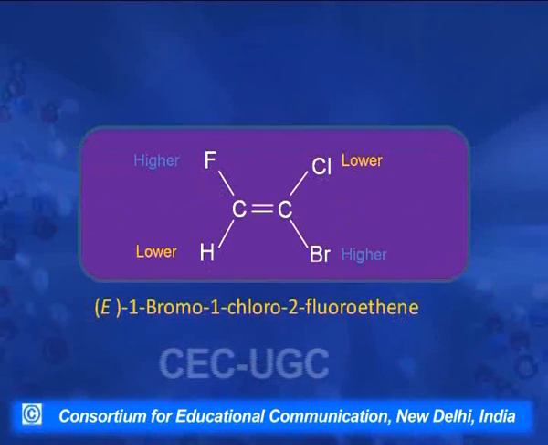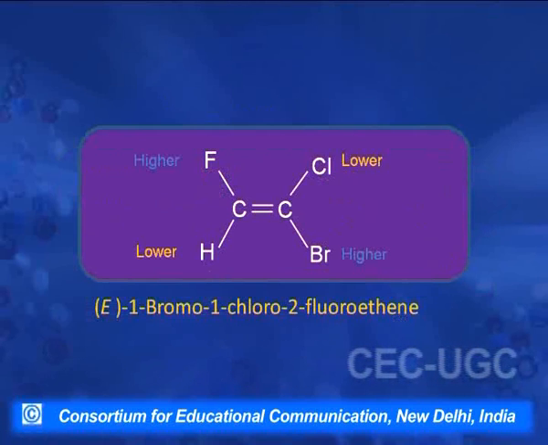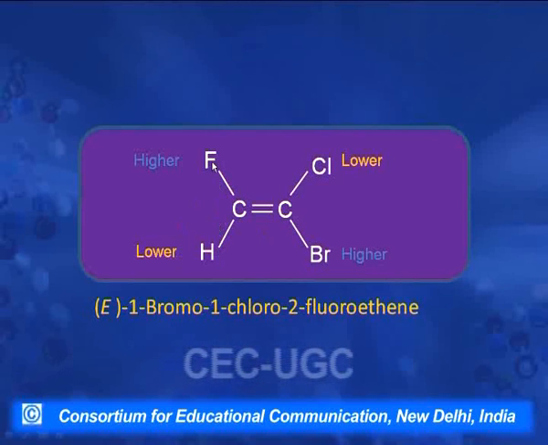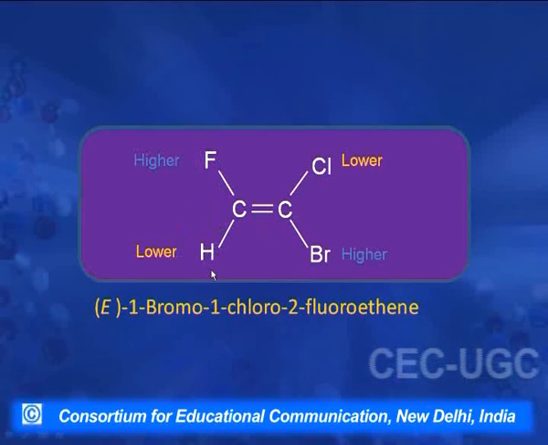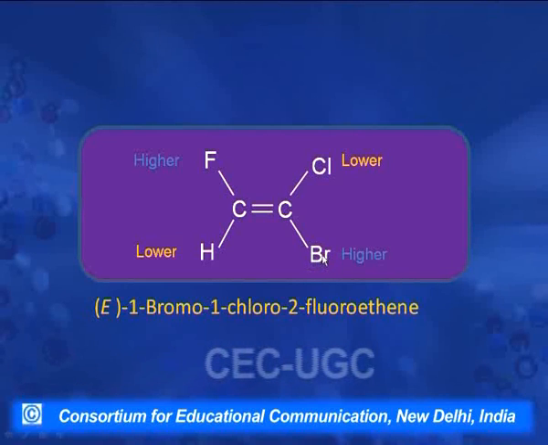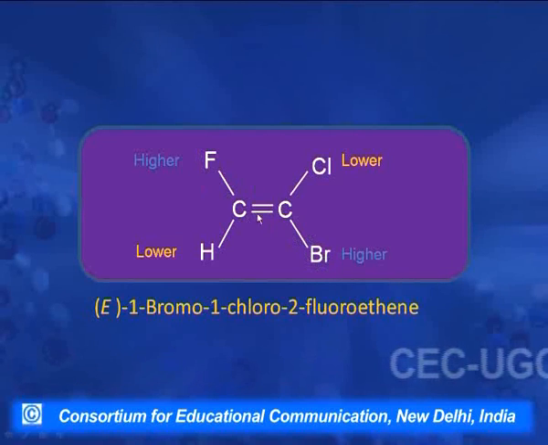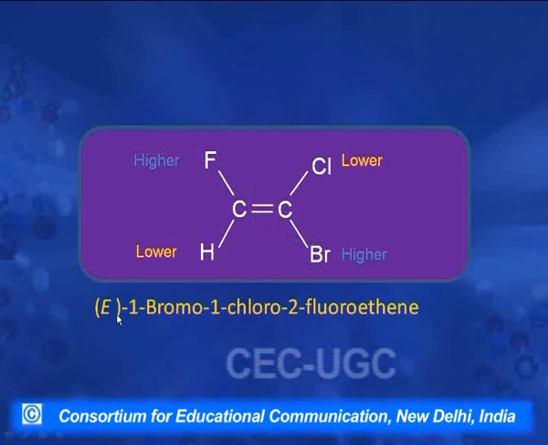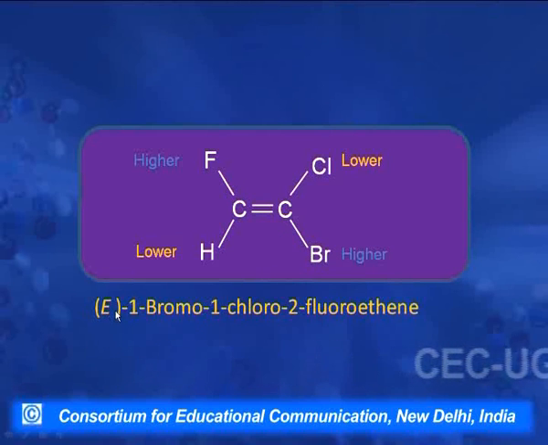Let us take another example. This is 1-bromo-1-chloro-2-fluoroethene. Here, between fluorine and hydrogen, fluorine gets the higher priority, hydrogen gets a lower priority, and on the other side chlorine gets a lower priority, and bromine gets a higher priority. So, what we find is that the groups getting the higher priority are across. So, this isomer is E, and the names of compounds in this system are written with E or Z in a small bracket before the name. So, it is written as (E)-1-bromo-1-chloro-2-